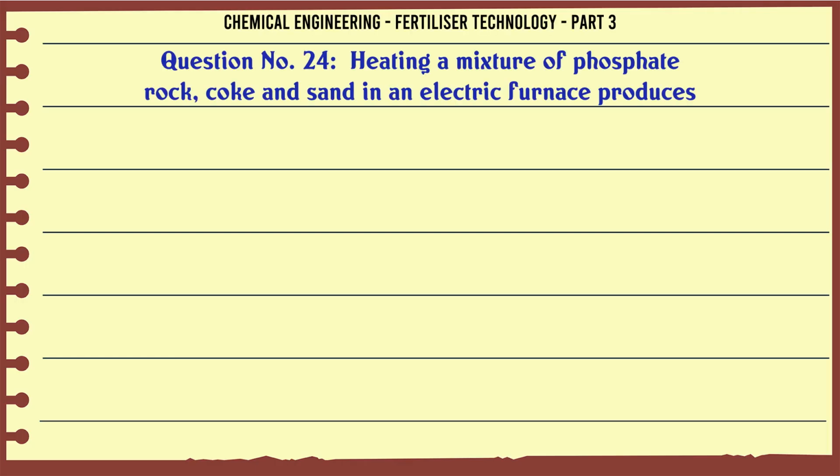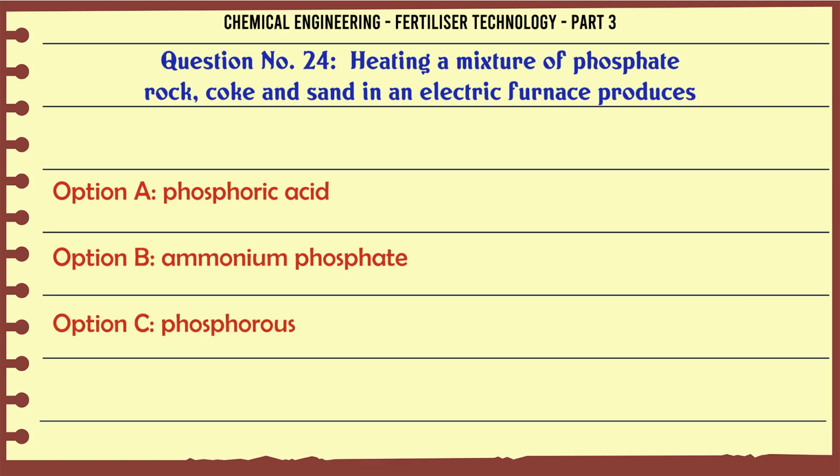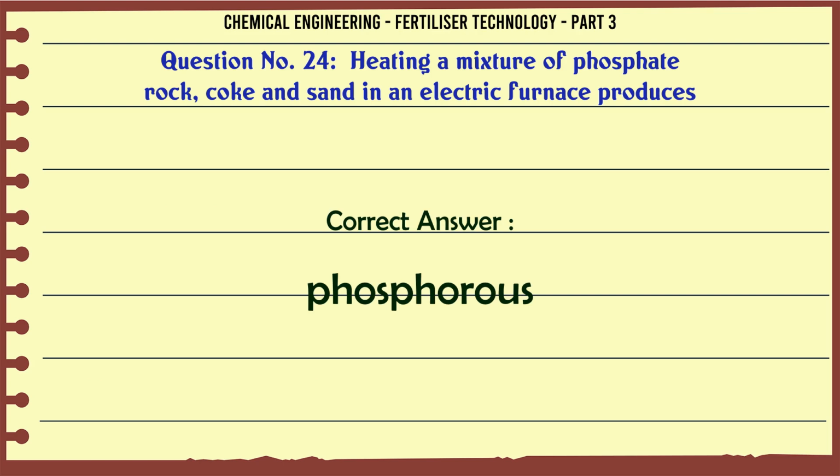Heating a mixture of phosphate rock, coke, and sand in an electric furnace produces A. phosphoric acid, B. ammonium phosphate, C. phosphorus, D. superphosphate. The correct answer is phosphorus.